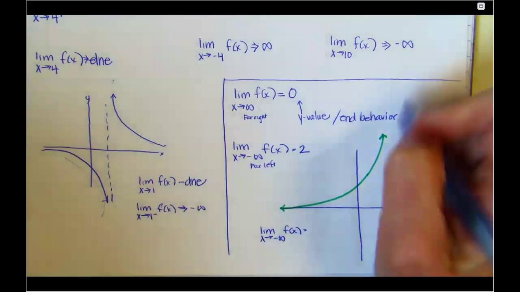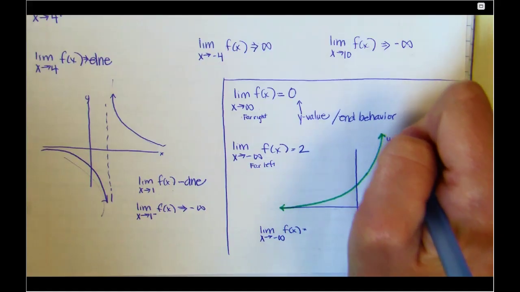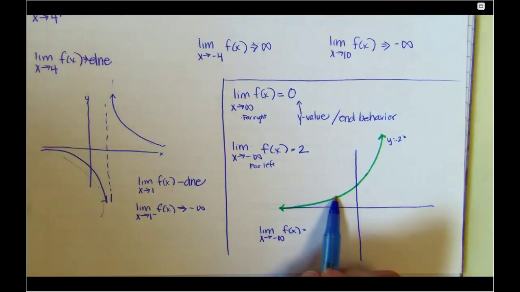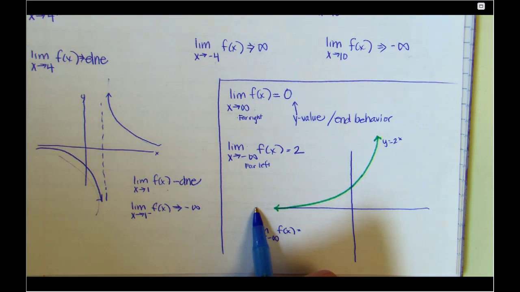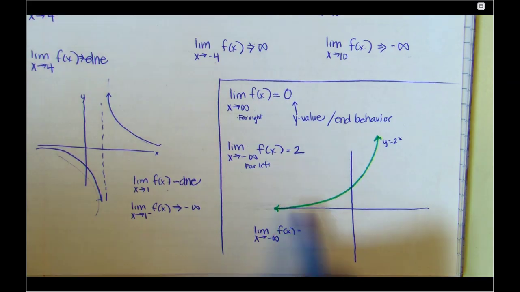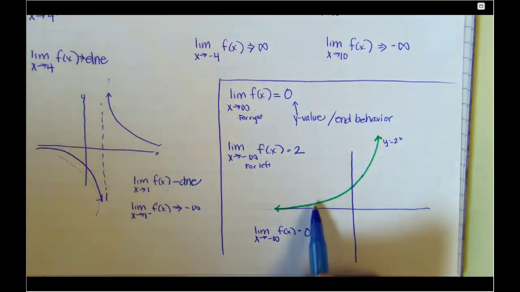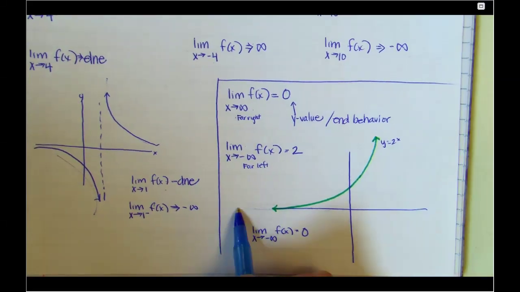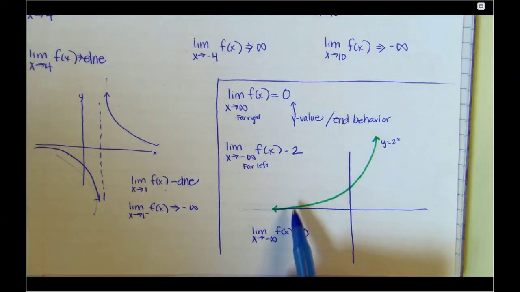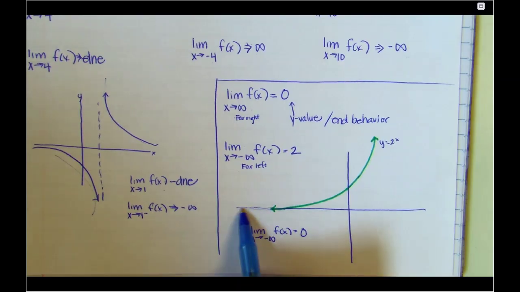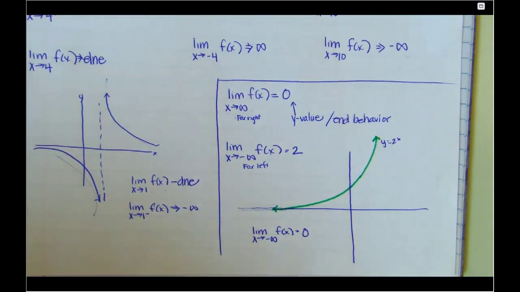Y equals 2 to the x, we'll just say. But if you look at it, it just runs along the x-axis. It has a horizontal asymptote at y equals 0. So the limit as this guy approaches negative infinity out to the left, this guy just runs along the x-axis forever. He never goes to the bottom and he never equals 0. Okay, that is a horizontal asymptote.